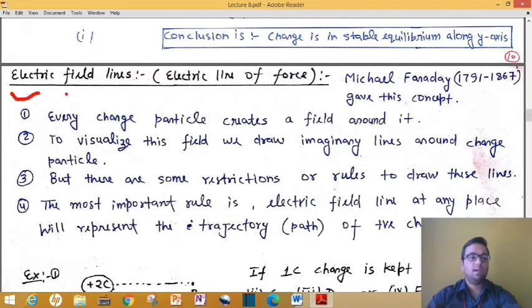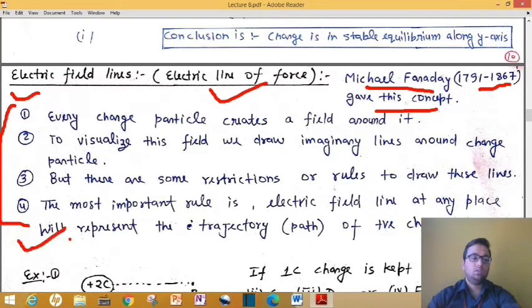Next topic we have is electric field lines, also called electric lines of forces. This concept was given by Michael Faraday. Actually I have made 4 points about what he told. In these 4 points you will understand the exact meaning of the electric field line. However, for your proper notes you can refer to your NCERT book.